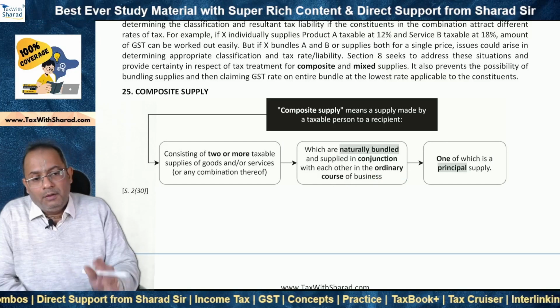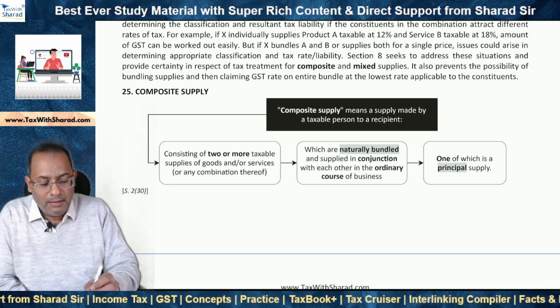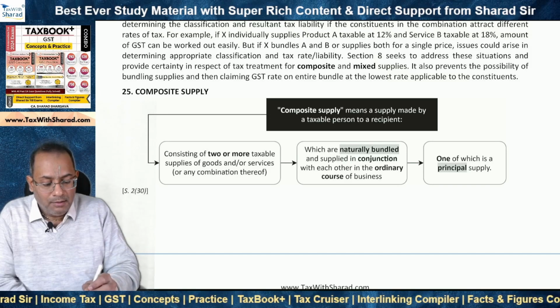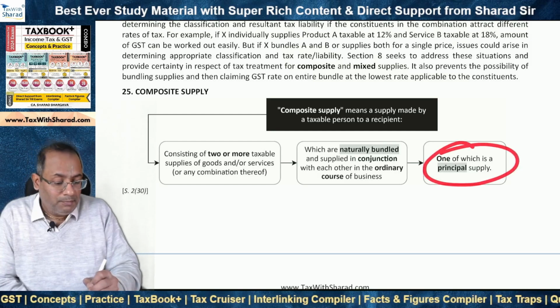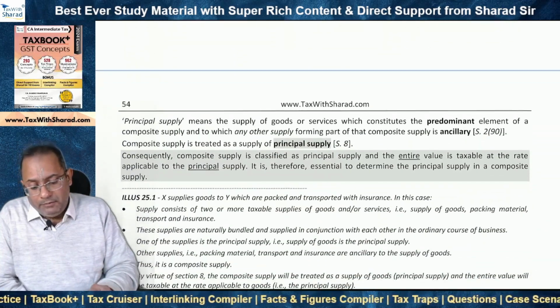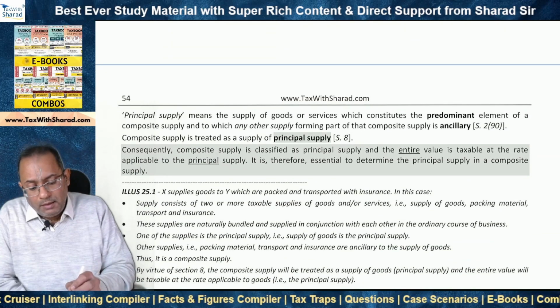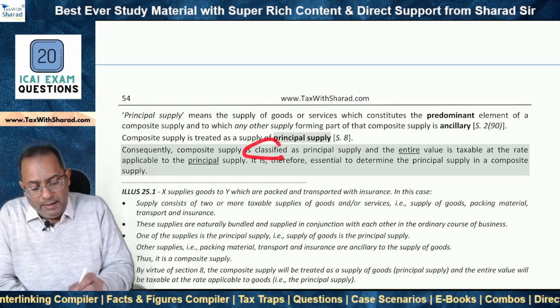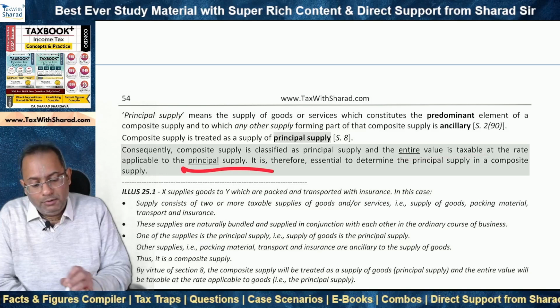So the point is whether the food and beverages supply as well as the cinema exhibition service supply is naturally bundled and supplied in conjunction with each other in the ordinary course of business, one of which is a principal supply, right? In that case, the supply will be treated as a composite supply, and the composite supply will be classified as the principal supply, and the entire value will be taxable at the rate applicable to the principal supply.